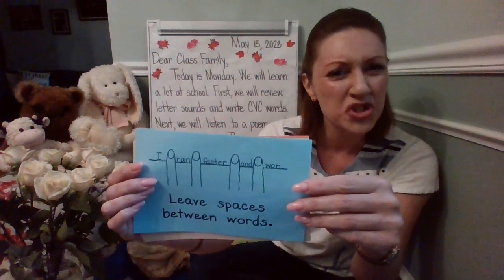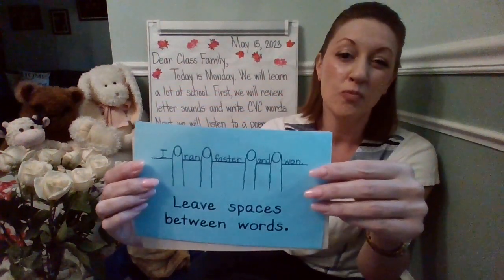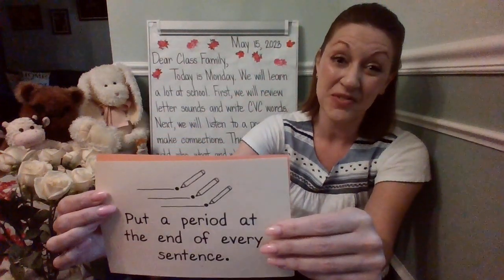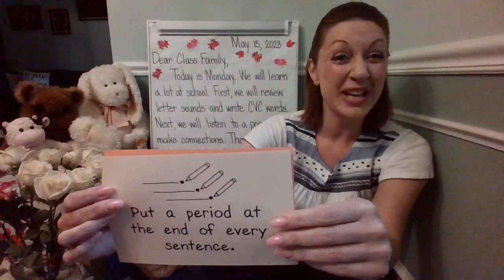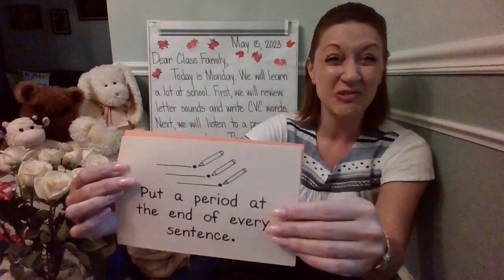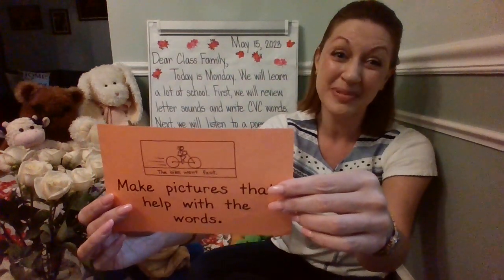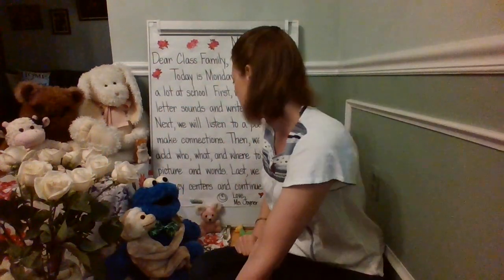Also, you're going to make sure to leave finger spaces between the words so the words don't smush together. Make sure the finger space is not a huge finger space, but make sure it's not too tiny. So make sure you leave a finger space between words and a period at the end of each sentence. We're going to be reviewing a special song. Shout out to Jack Hartman's YouTube channel, The Parts of a Sentence Song. So we're reviewing some of these important things before you do your writing today. And make sure your pictures help with the words. Has to match up. All right? And focus on that topic.